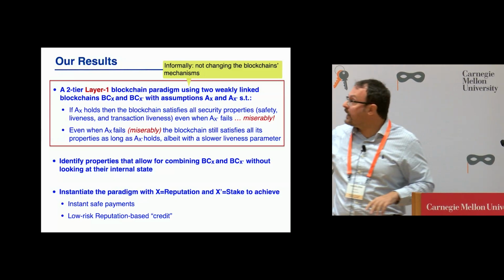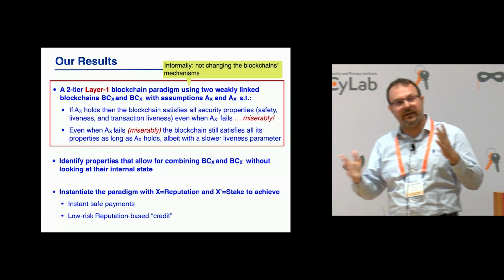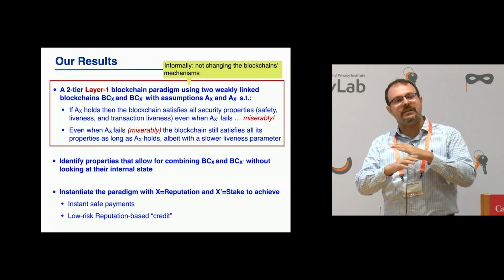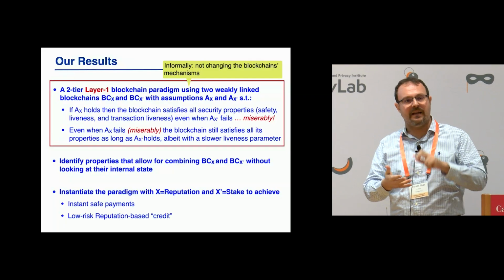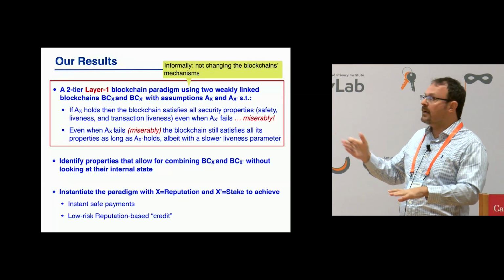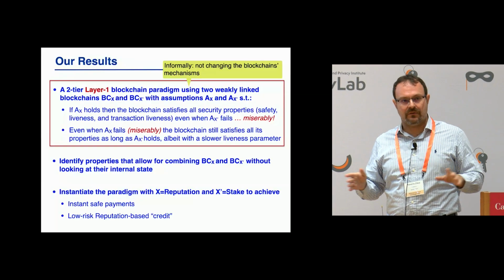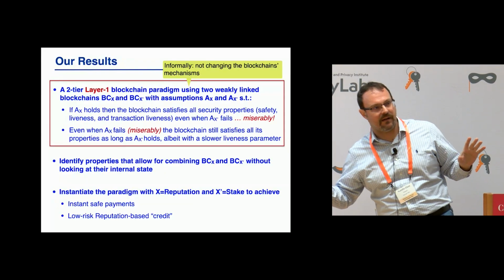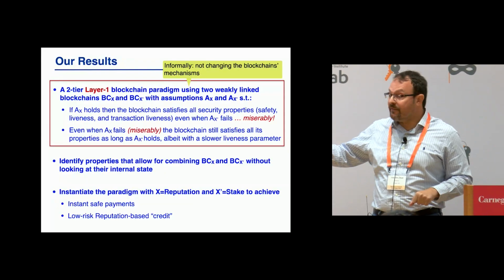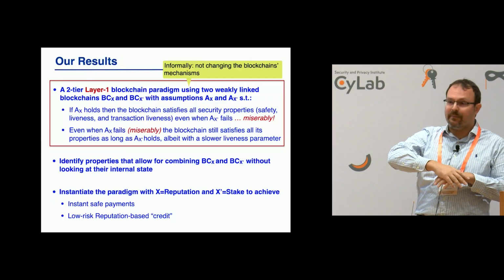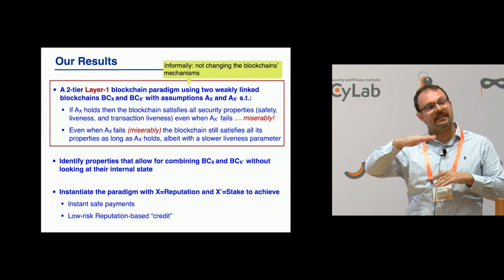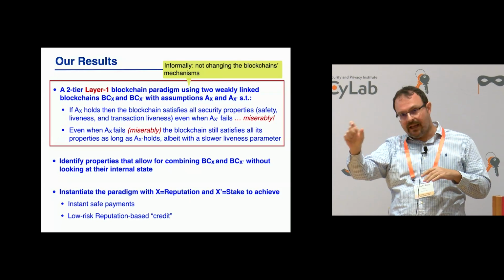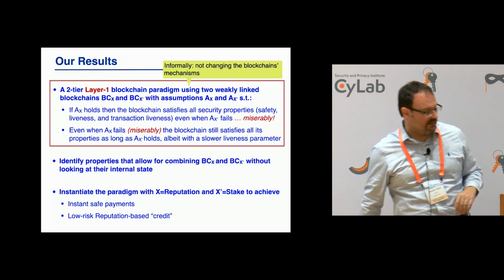What we achieve is that if there's a primary and a secondary assumption, and the primary assumption, let's call it AX, holds, then the blockchain achieves all its security properties, safety, liveness, and transaction liveness, no matter what happens to the secondary assumption. So it's not a trade-off between how much one assumption fails. The secondary assumption can fail arbitrarily. Now, if the primary assumption fails, and again, I don't care by how much, as long as the secondary assumption is still not violated, we will have security, but liveness will get a hit. We'll get a slower speed.